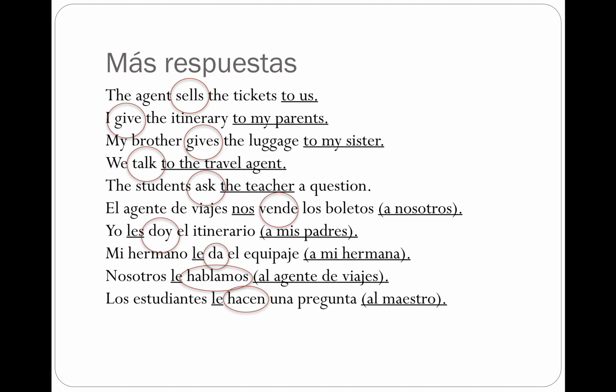So what does the agent sell? The tickets. Who does he sell it to? Us. Who do I give the itinerary to? My parents. What does my brother give? The luggage. Who does he give it to? My sister. Who do we talk to? The travel agent. What do the students ask? A question. Who do they ask it to? The teacher. And then you can see as those questions are translated into Spanish, we're going to see a common theme: a nosotros, a mis padres, a mi hermana, al agente de viajes, y al maestro. They're all going to start with the letter A, or the a, which means to.